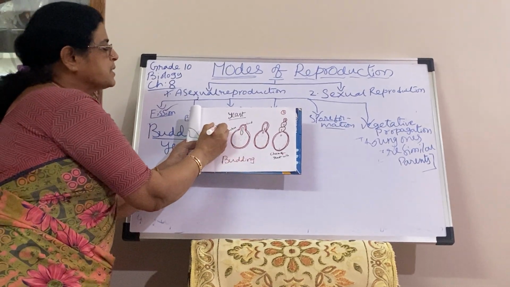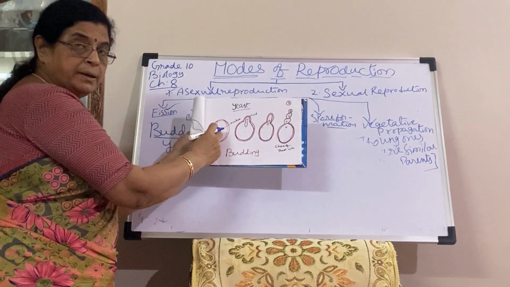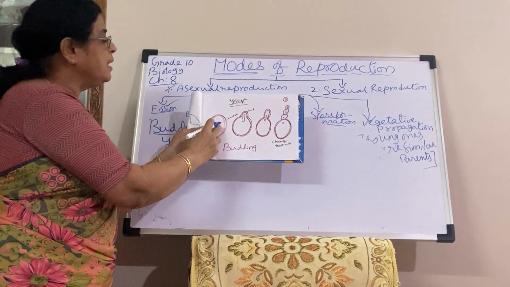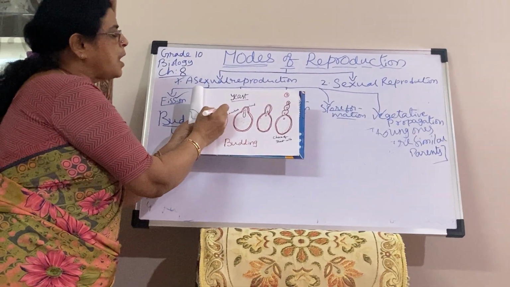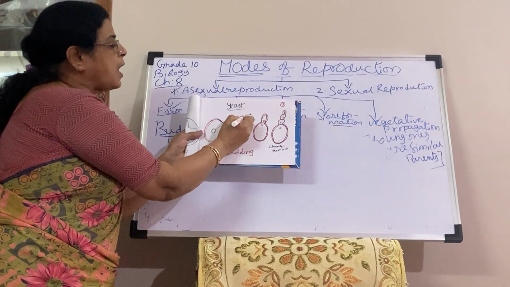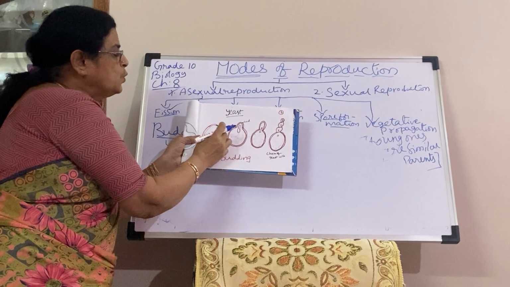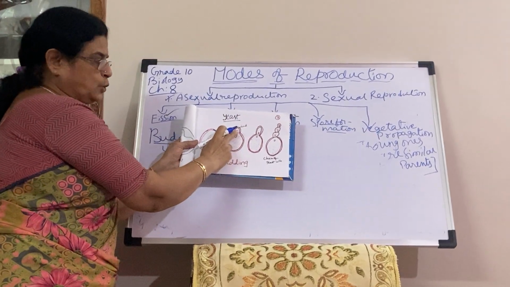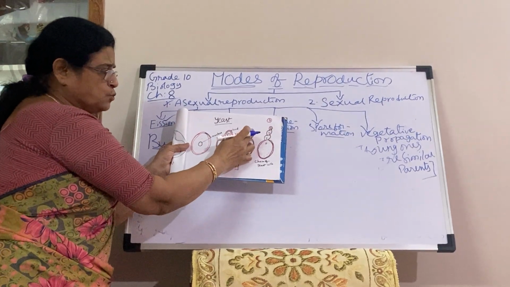First of all, a soft surface. Yeast will also have a cell wall, because fungi too have a cell wall. Plants have a cell wall, fungi have a cell wall. So it first becomes soft, and it forms an outgrowth called the bud. And the nucleus slowly elongates and moves into the outgrowth. Then the nucleus divides into two.